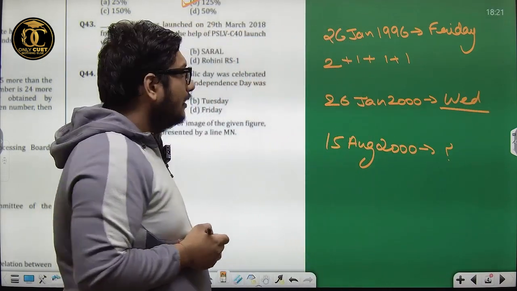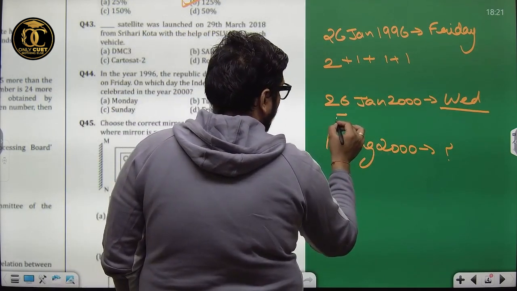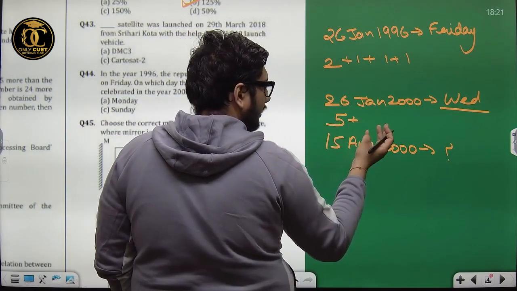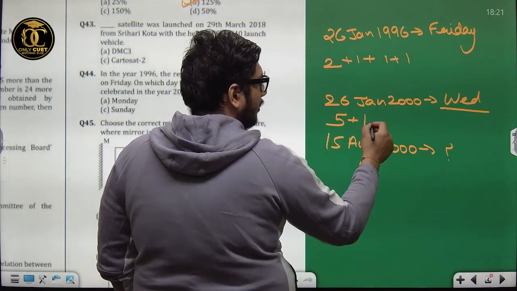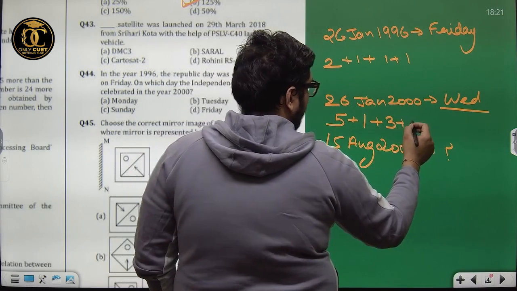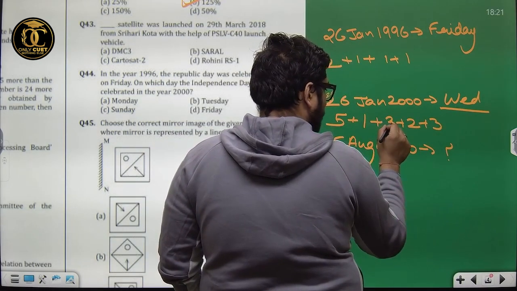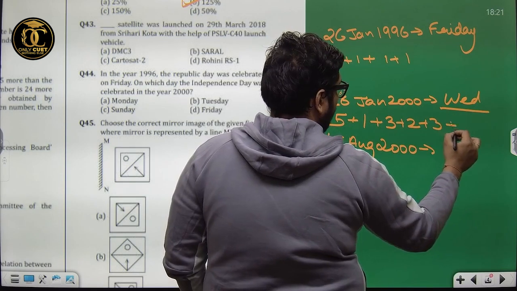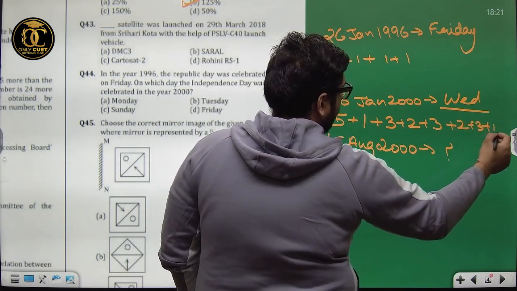Okay. Now from 26 Jan till 15th August, how many odd days? 5 odd days of January, 27, 28, 29, 30, 31. February, 1 odd day, it's a leap year. March, April, May, June, July, August.